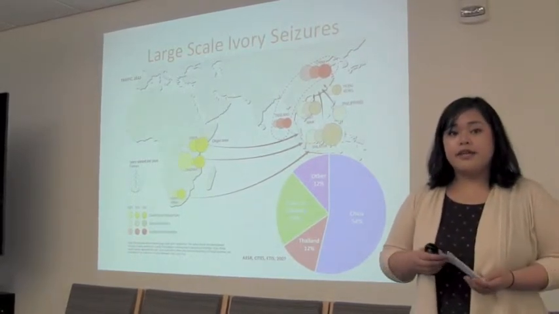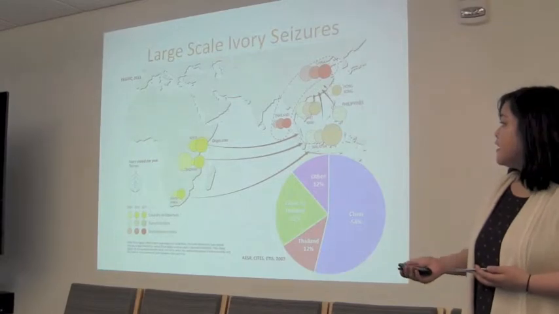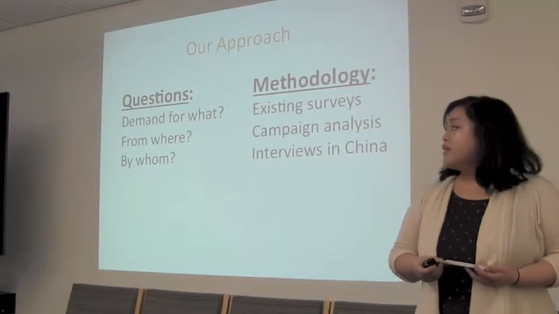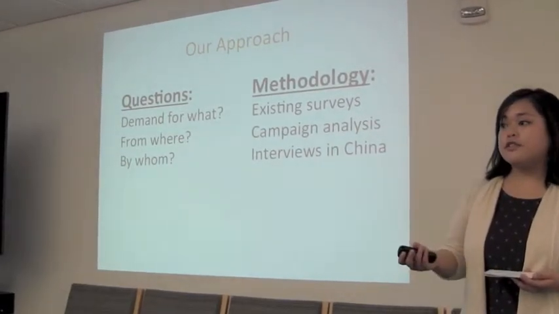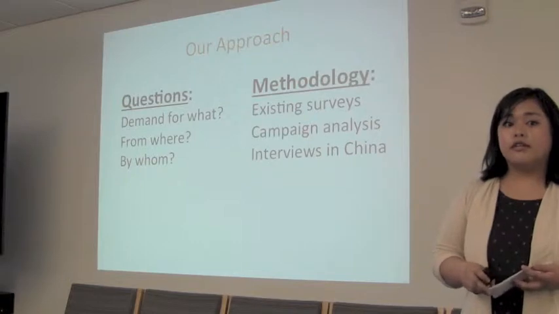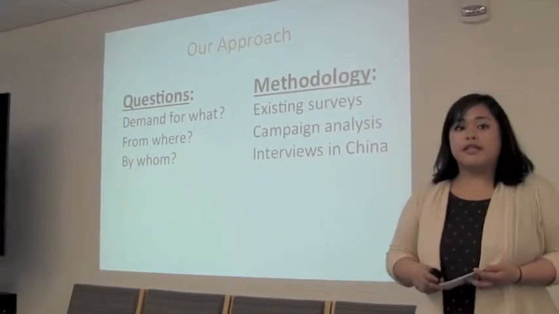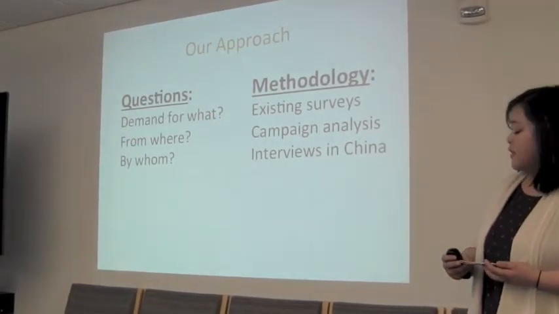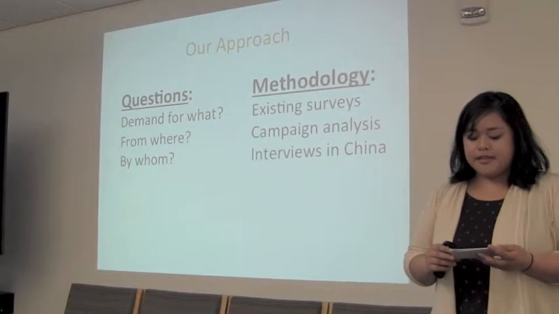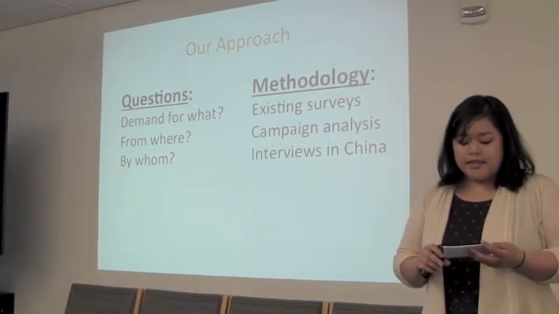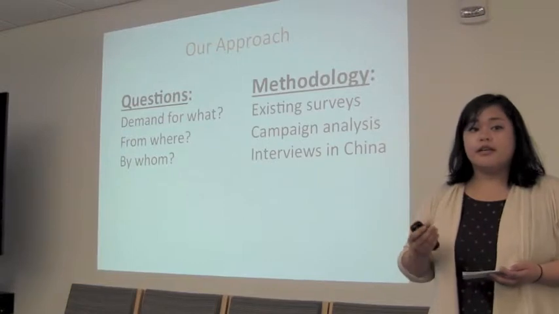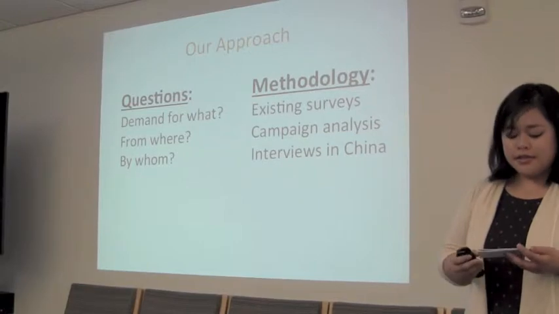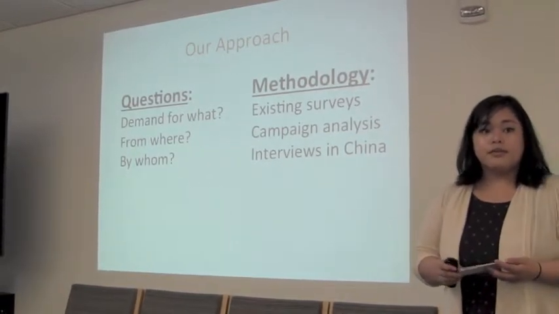So for our paper on demand, we wanted to ask more specific questions, including: demand for what products and why not other products? From where, what routes are used to traffic these illegal wildlife products, and by whom? What are the main characteristics of the main consuming groups? To address these questions, we compiled existing surveys on demand, and we analyzed the methods used in demand reduction campaigns, and my colleague Leo will talk more about demand reduction campaigns in his section. And lastly, we also conducted interviews in China with conservation and public awareness NGOs.